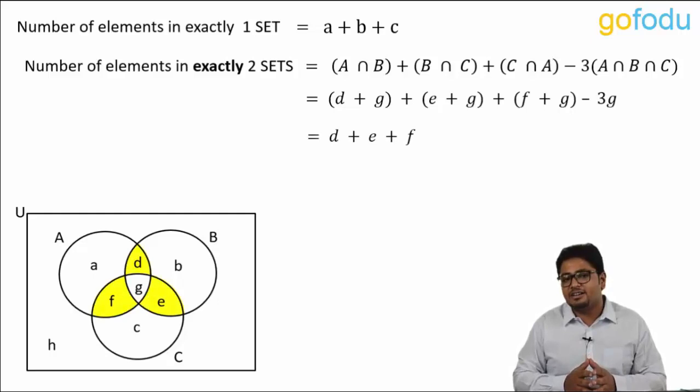On simplifying, we get D plus E plus F, which we can also verify from the figure.